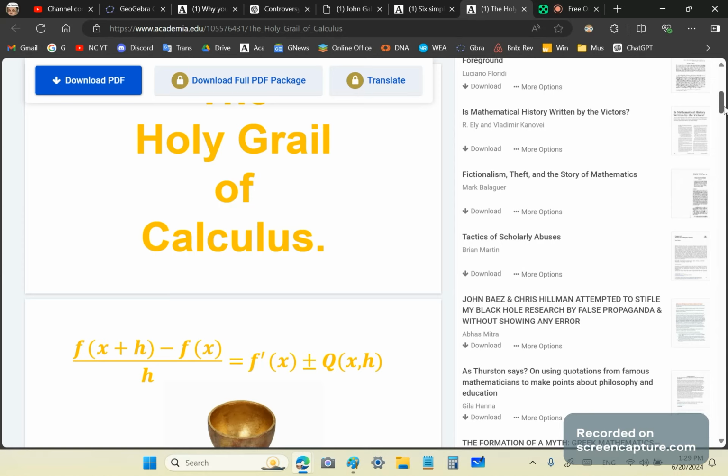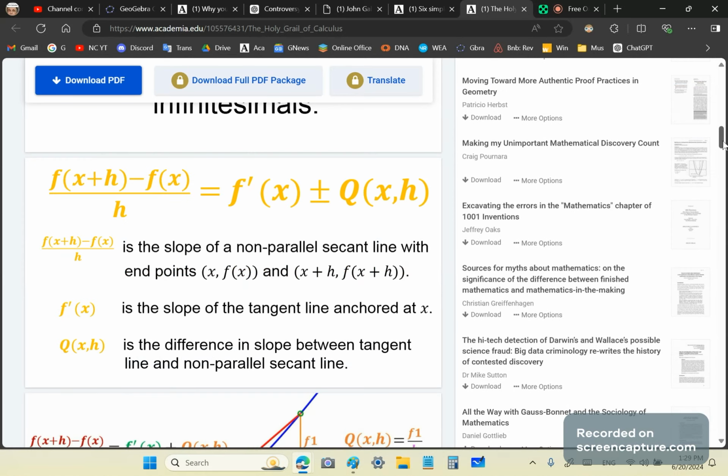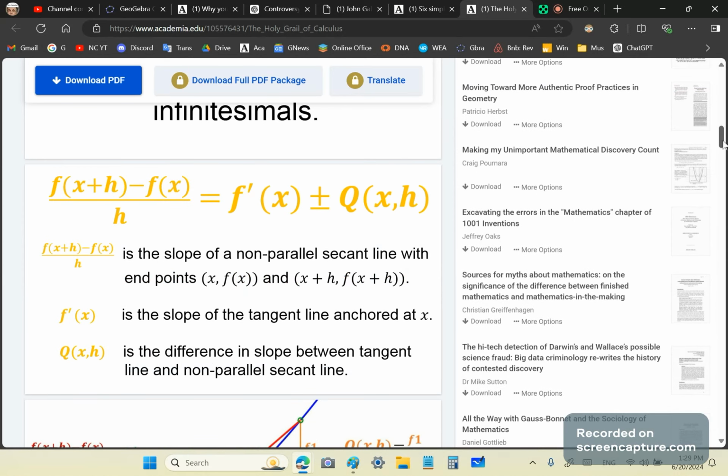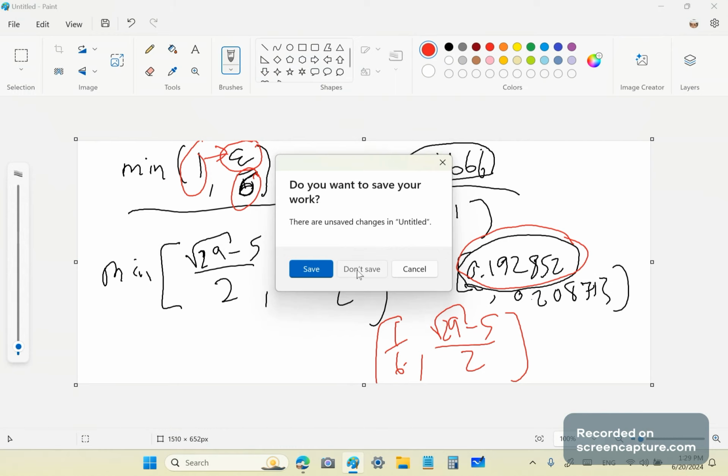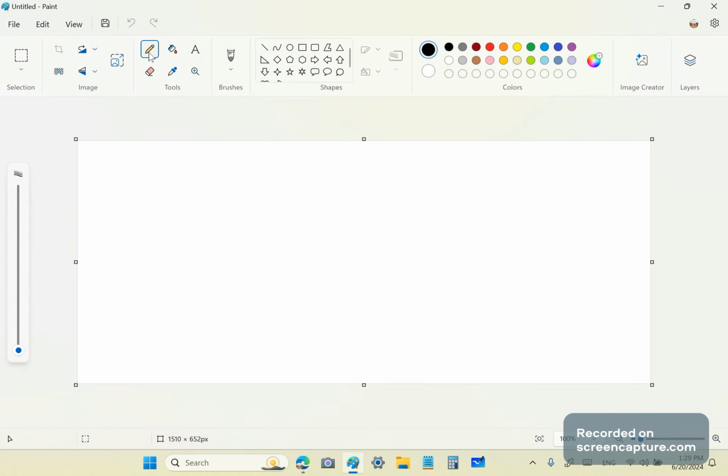Okay. Now, the Holy Grail of Calculus comes from the historic geometric theorem. This is not new calculus, but it was realized from the new calculus. Be very careful when you're dealing with this. This is not new calculus. Okay. The new calculus, for example, will have a phrase like this. Let me just clear this out. Don't save. It'll have a phrase like this.